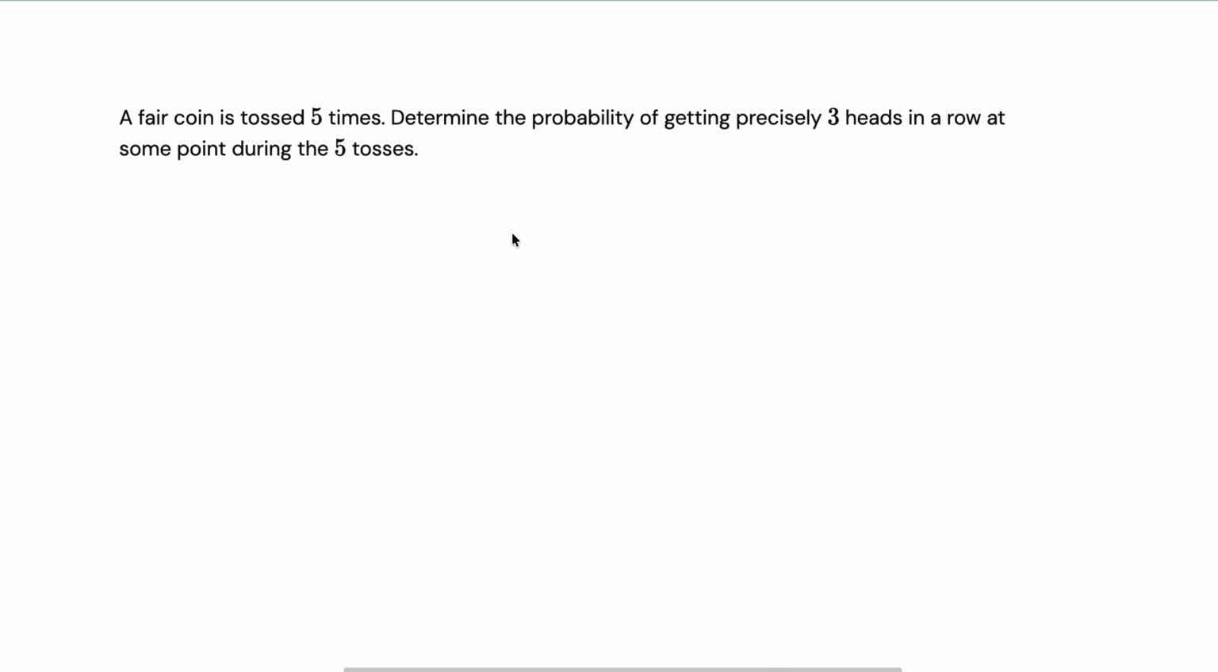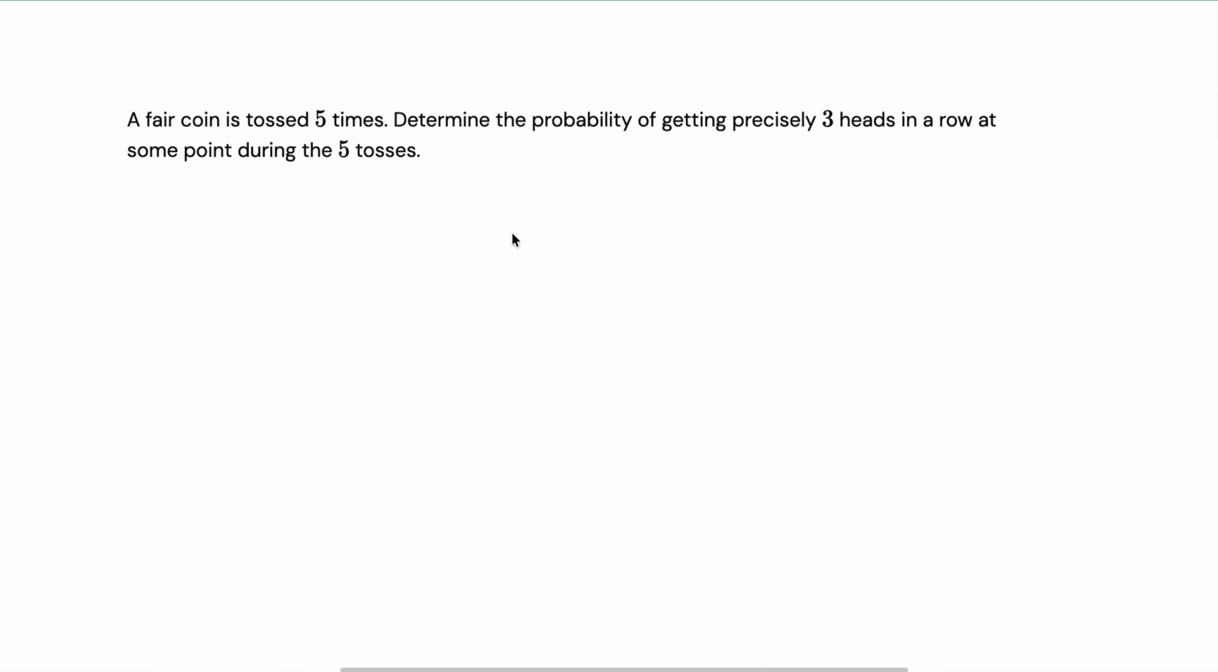Alright, so a fair coin is tossed 5 times, and we want to determine the probability of getting exactly 3 heads in a row at some point during the 5 tosses. So consider when this 3 heads in a row situation happens. So we have 5 coins, 5 tosses.